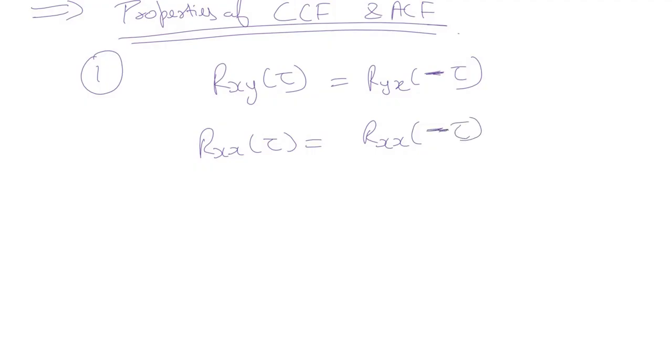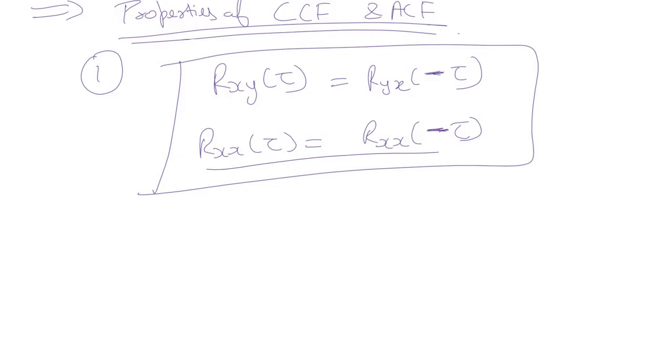That is, it is an even function of tau. It's quite obvious, when x(t) is equal to y(t), then this equation will hold, right? So this is the first property of cross correlation function and autocorrelation function.